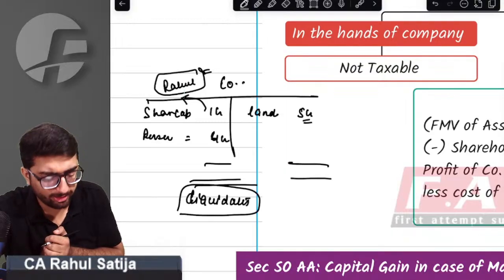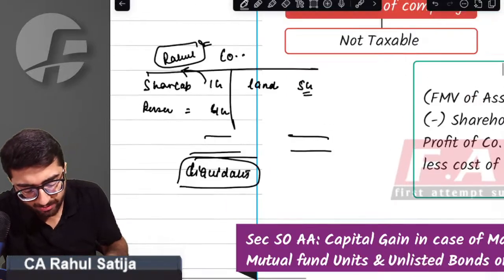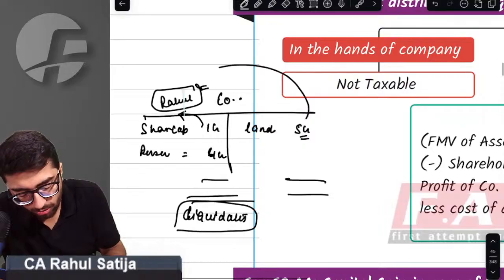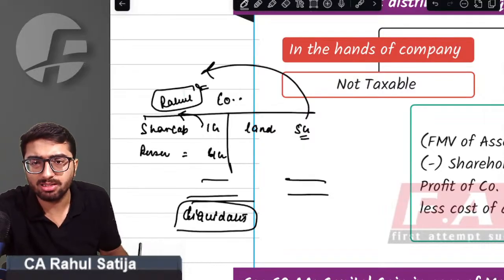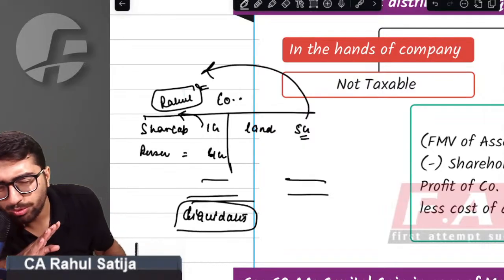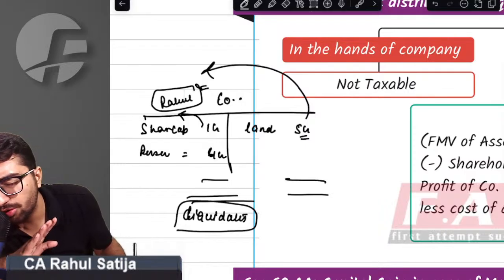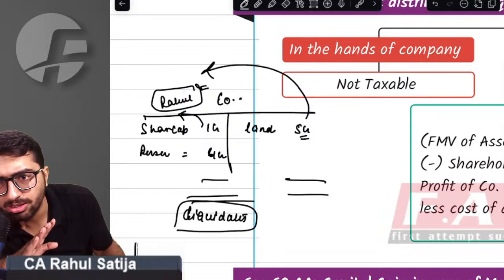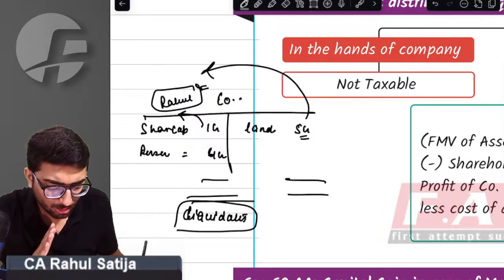Rahul will be given this land. Do you remember a provision from IFOS that if any asset is being distributed at the time of liquidation, any such distribution shall become deemed dividend to the extent of accumulated profits? Do you remember this provision?